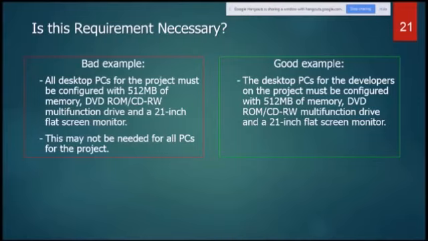A good example would be: the desktop PCs for the developers on the project must be configured with 512 MB of memory, DVD-ROM, CD read-write drive, 20-inch monitor. So we are talking about developers now. End users don't need this configuration. So it should specify the necessary wherever it is possible.